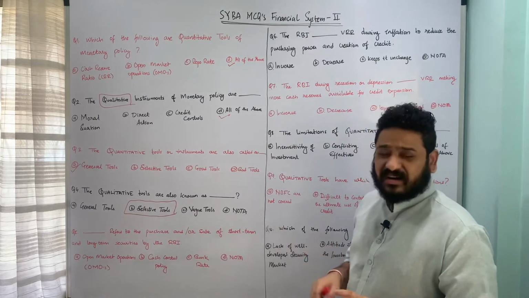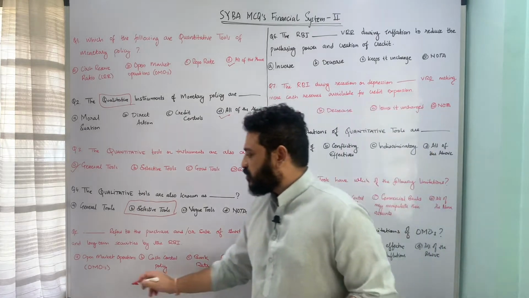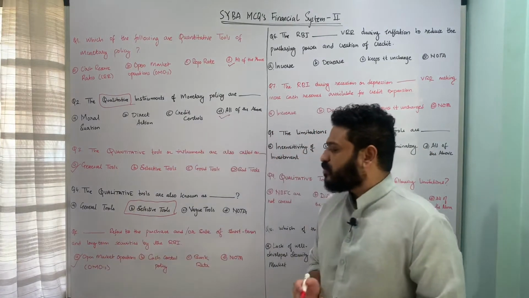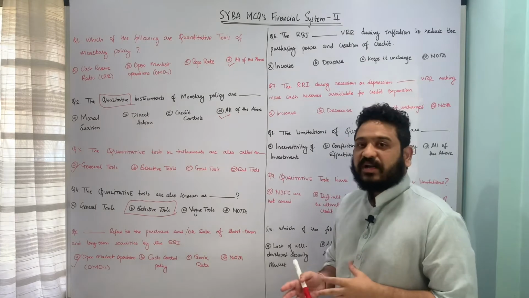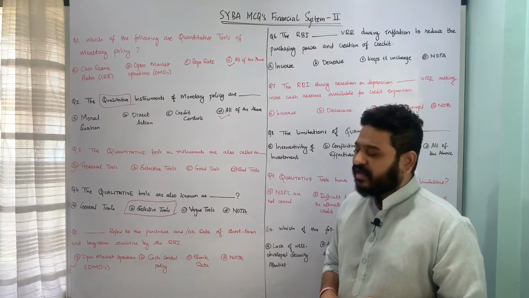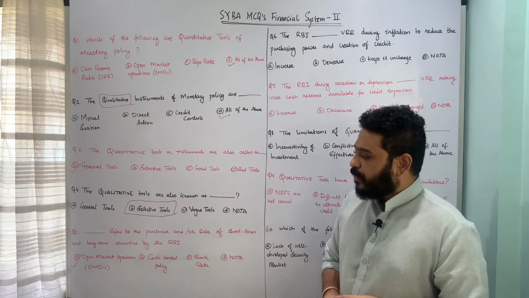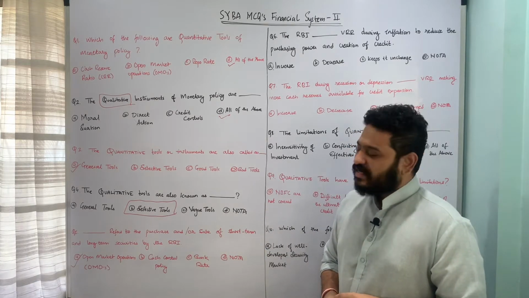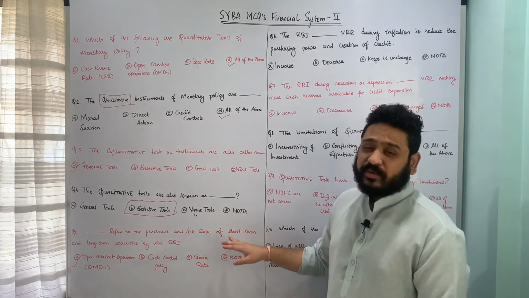The clear-cut answer is open market operations, or OMOs. OMOs refers to the purchase and or sale of long-term as well as short-term securities by the Reserve Bank of India, and therefore option A, open market operations, is the correct answer. I hope the question is clear.